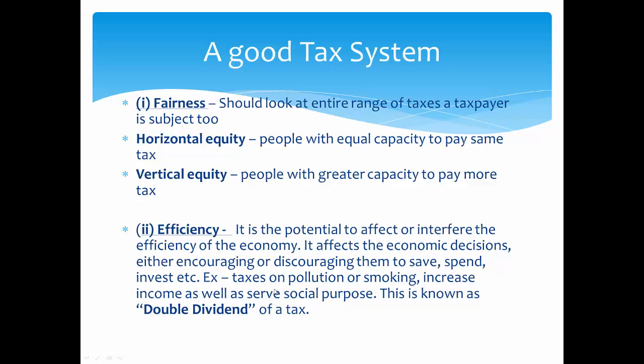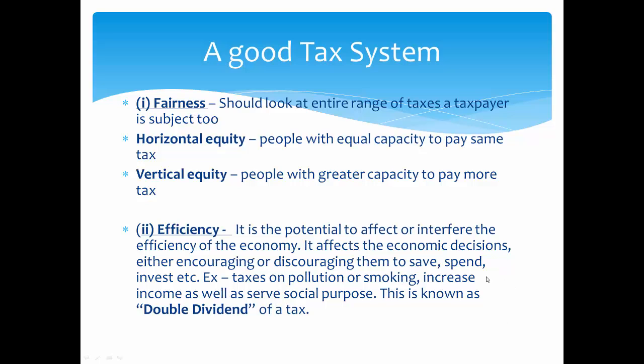So, for example, taxes on pollution or smoking. If the taxes are more on smoking, like cigarettes or alcohol drinks or liquor, you will naturally tend to consume them less. So that way, it is regulating the societal benefit also, and increasing income as well as serving a social purpose. So they serve both. Currently, you can see that liquor as well as cigarette products are the main income sources of the state governments.